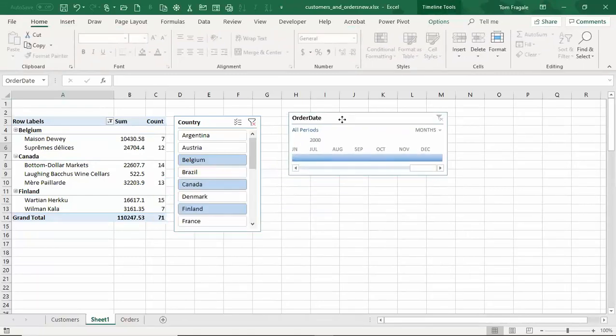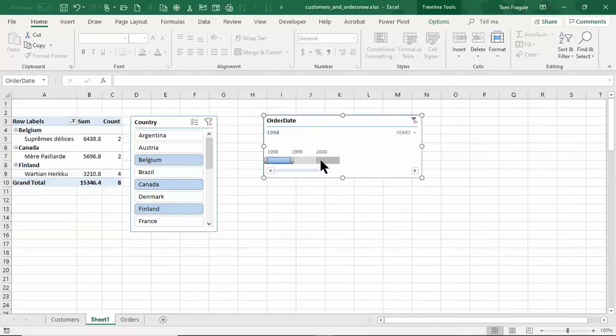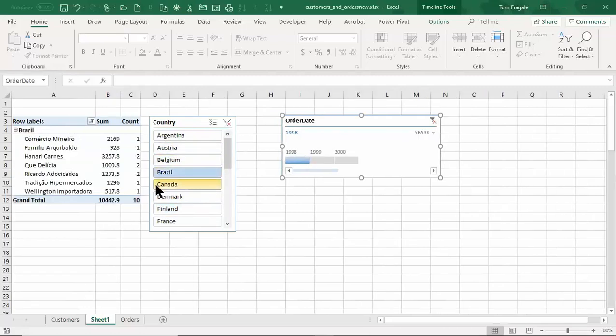This is a timeline. Now, notice how it's organized by month. But I'm going to click on this pull down where it says month, and I'll pick on year. And now it's organized by year. And I'll pick on 1998. So think about what it's showing me. It's showing me all the records from 1998 from these countries. I mean, I can really get very specific here and show the exact records that I'm looking for.